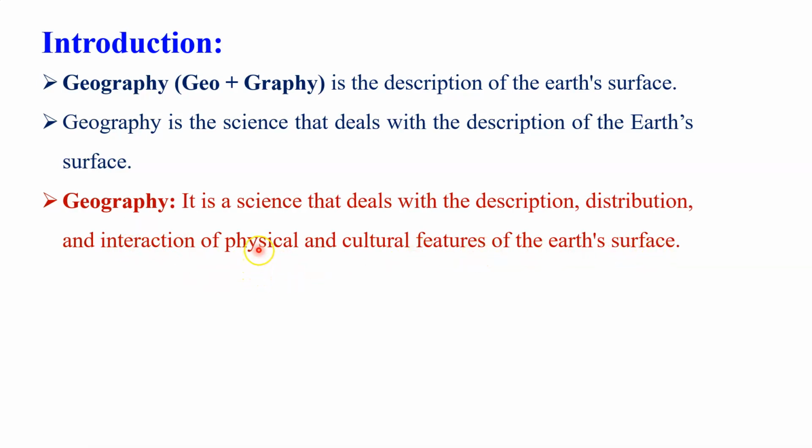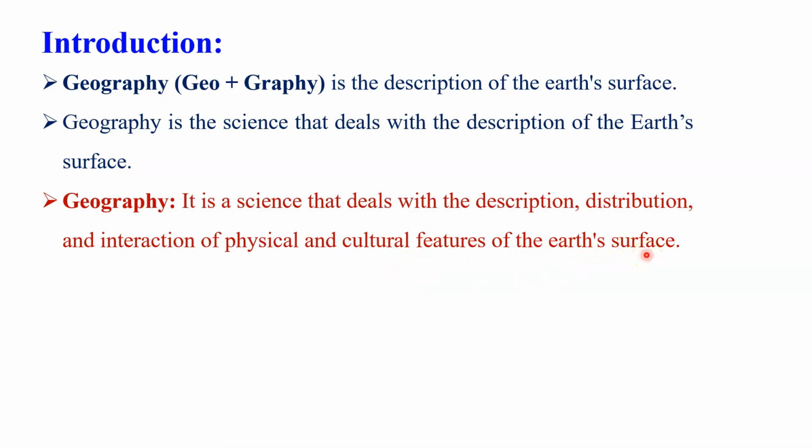surface. The physical features may be landscape, physiography, climate, soil, water bodies, forest, animals, and so many things. Whereas the cultural features include the features that are made by human beings with the help of the physical features. It may be economic activity like agriculture, industry, mining, trade, transport, commerce, and so many things. The main theme of our subject is the interaction, the correlation between physical and cultural features of the surface.